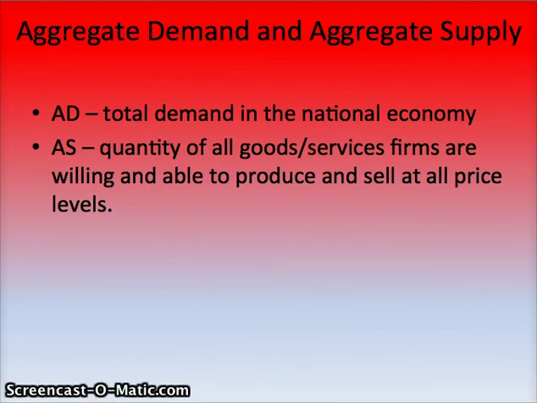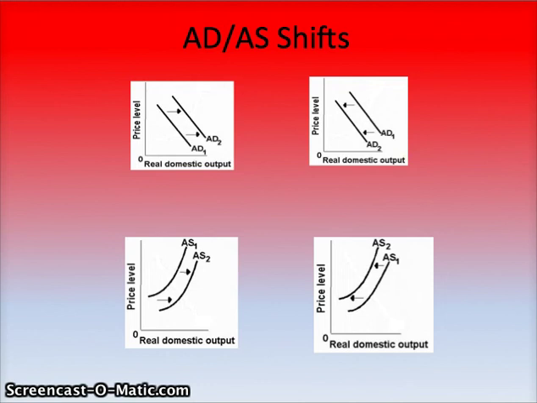Aggregate demand and aggregate supply. Aggregate demand is the total demand in the national economy. It includes consumers, businesses, government, and foreigners. Aggregate supply is the quantity of all goods and services firms are willing and able to produce and sell at a certain price level.